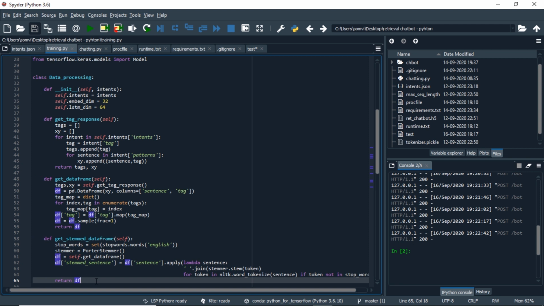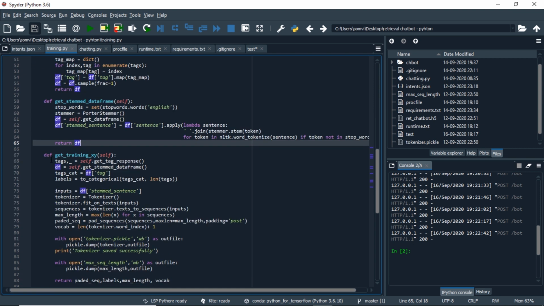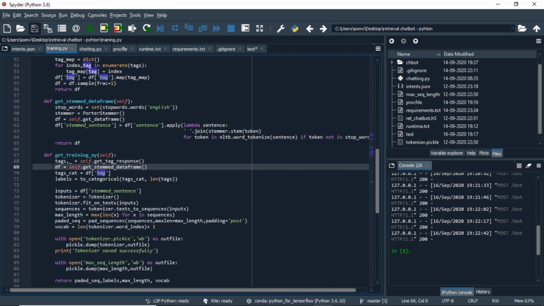To convert the text into sequences and make it ready for training, we will use this method of get training xy. So here we will get tags from the get tag response method, and we will get our data frame from the get stemmed data frame. First of all, we will be extracting labels for our training. For that, we will use the tag column of the data frame, and we will one-hot encode each row of that column according to the number of tags that are available. We can achieve this one-hot encoding using the toCategorical from the keras.utils module.